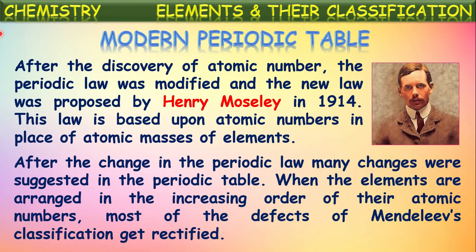After the change in the periodic law, many changes were suggested in the periodic table. When the elements are arranged in the increasing order of their atomic numbers, most of the defects of Mendeleev's periodic classification get rectified. Because Mendeleev's classification was done based upon the atomic masses of the elements, certain problems were raised. These were all rectified by taking atomic number as the basis for classification.